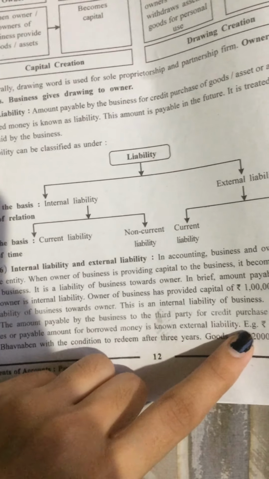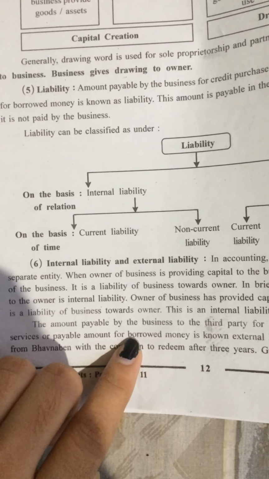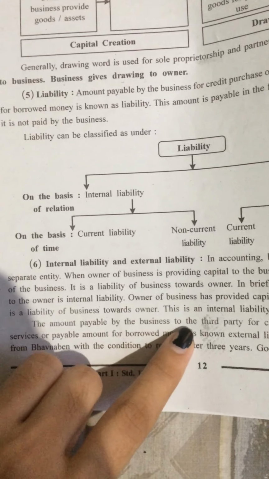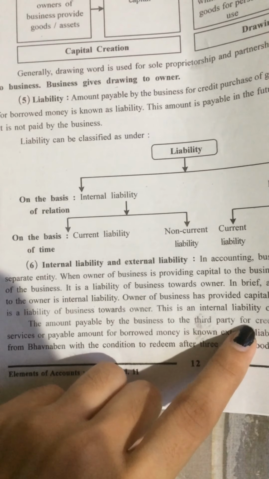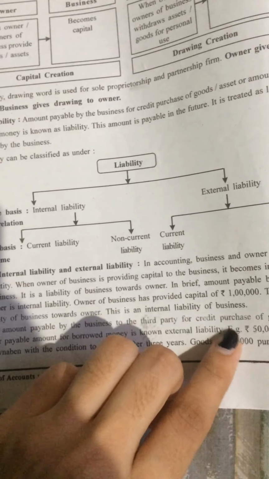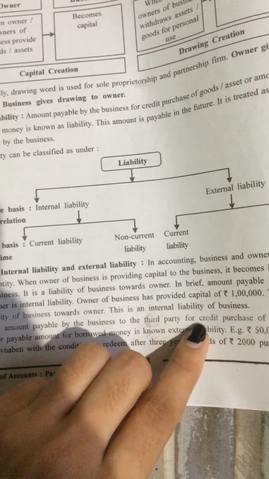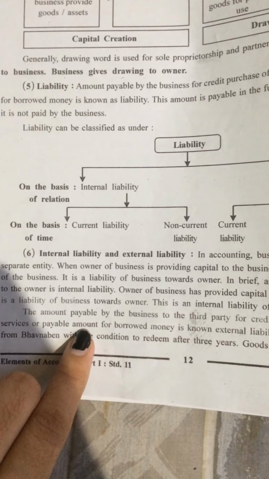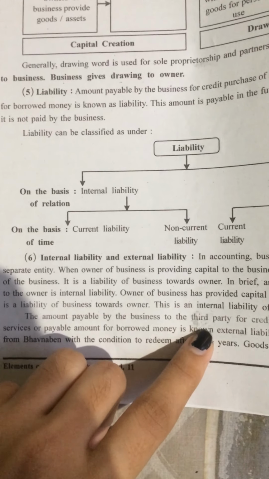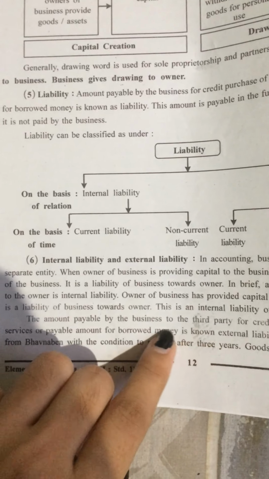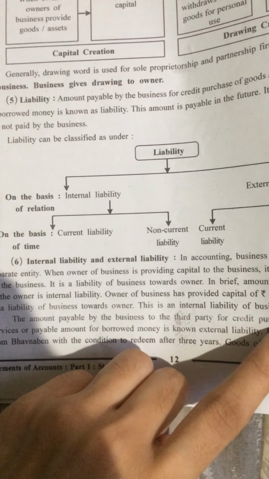That means that if a business has to pay money to a third person for credit purchase of goods or assets, meaning the business purchases the goods or assets on udhari, then the business has to pay the money to the third person from whom it borrowed or purchased the goods or assets.